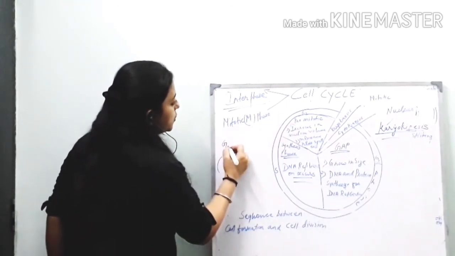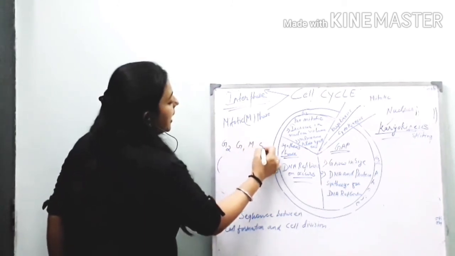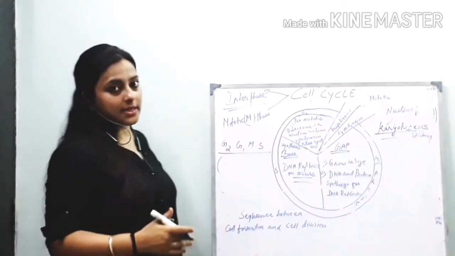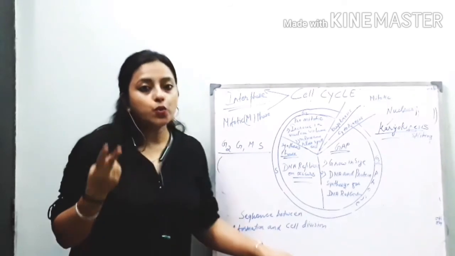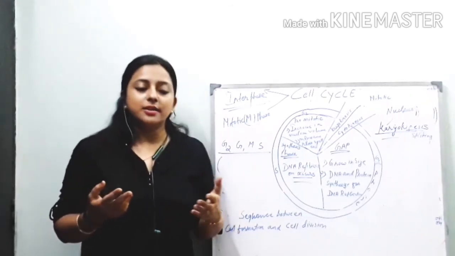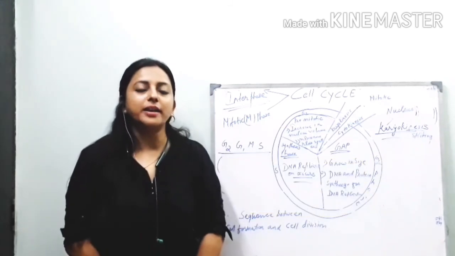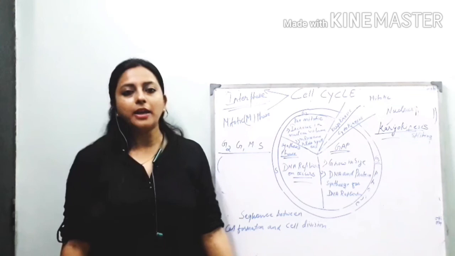Suppose I am giving you G2, G1, M, S. Arrange these phases of the cell cycle in the proper order. I am just giving you 2 questions, and I will be very happy when I see your answers in my comment box. If you have any confusion, please drop your question in my comment box.